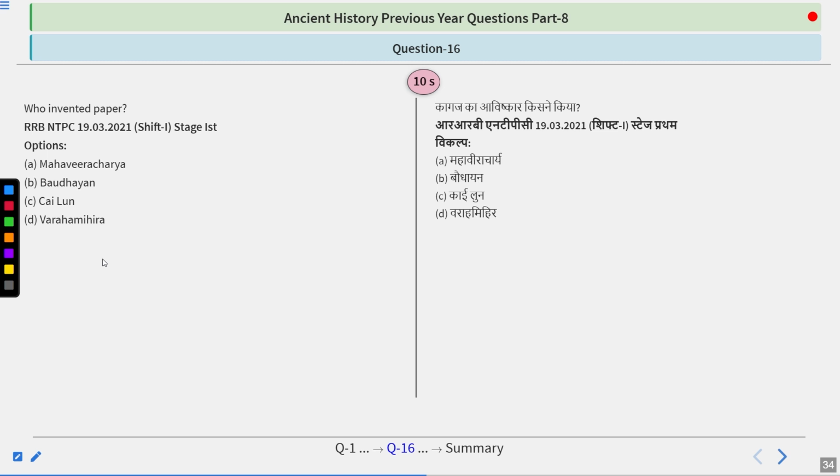Who invented paper? This is a very good question. So try to answer. Options are Mahavir Acharya, Bodhayan, Kailun, or Vrahamihir. So take your time.